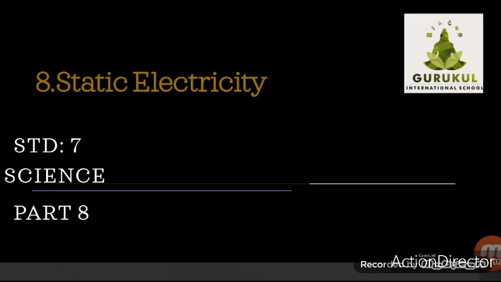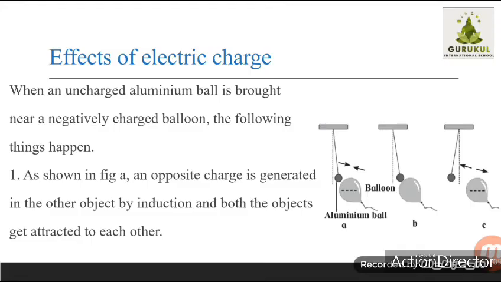Now let us see one experiment which describes the effect of electric charge. As shown in the slide, you can see 3 figures. In that, one aluminium ball is tied with a string to a support, and you have to take one balloon. When an uncharged aluminium ball is brought near a negatively charged balloon, the following things happen.